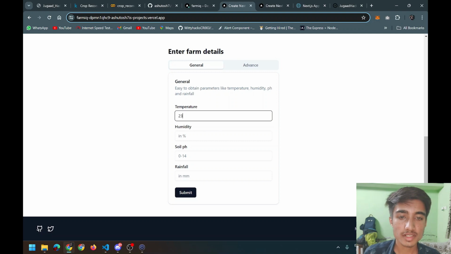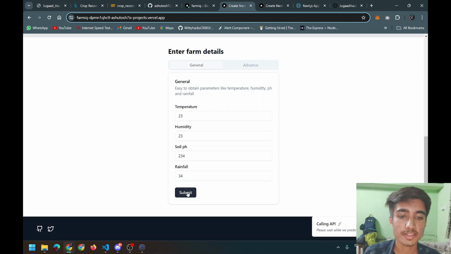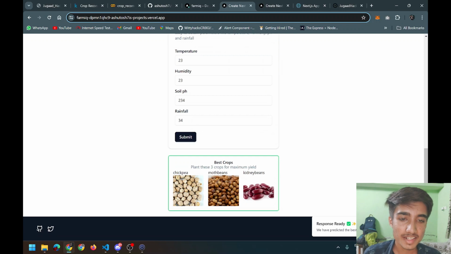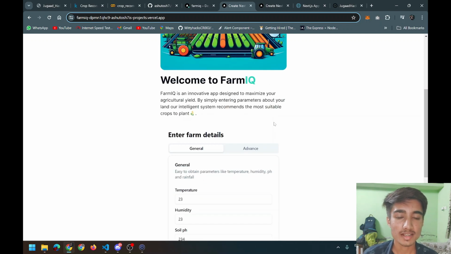The most interesting thing to do was to add images to this. Yeah, I like it when it shows you images of the crops. So yeah, this was my project. I learned many new things. A nice hackathon. Thank you.